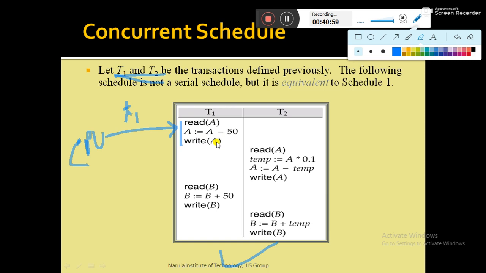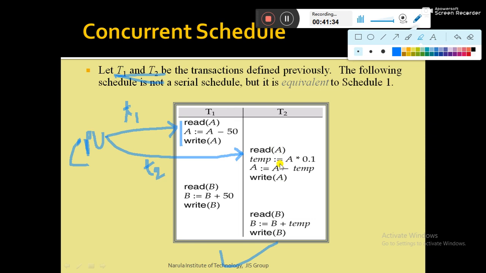No need to worry, you can go through context switching in operating systems. Once the CPU releases T1, it stores all the state of transaction T1 in a data structure called the process control block, and then the CPU moves to transaction T2. At the time of T2, the CPU starts executing transaction T2.